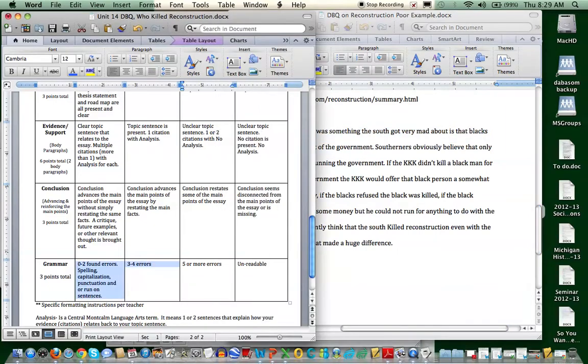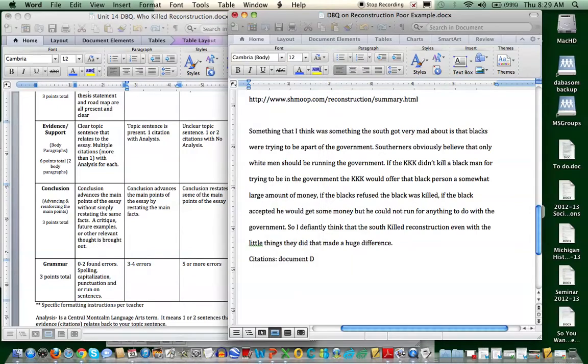Right now, this person is definitely in this 3 to 4 errors. This is a difficult paper to understand. "Southerners obviously believe that only white men should be running the government. If the KKK didn't kill a black man for trying to be in the government, the KKK would offer that black person a somewhat large amount of money. If the blacks refused, the black was killed. If the black accepted, he would get some money, but he could not run for anything to do with the government." Run on. "To a large extent."